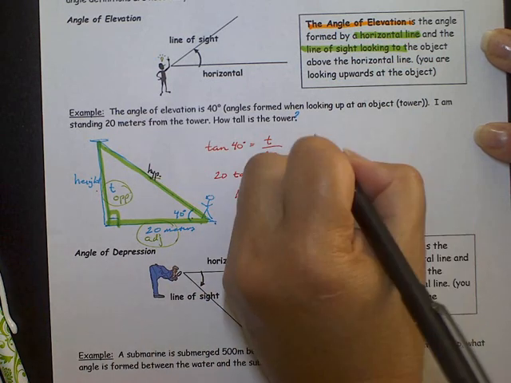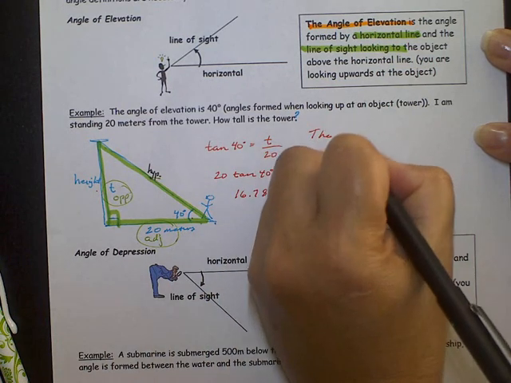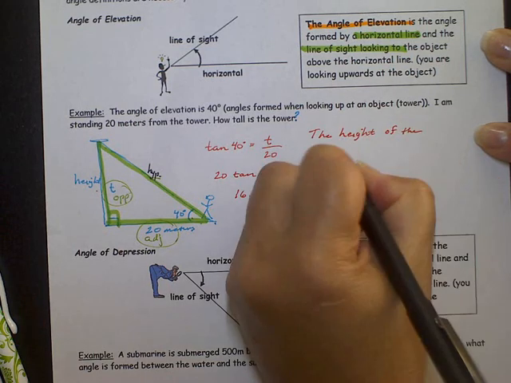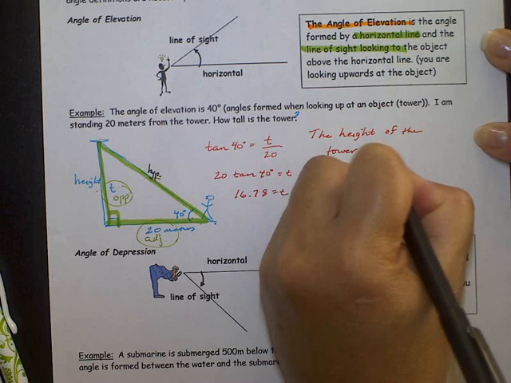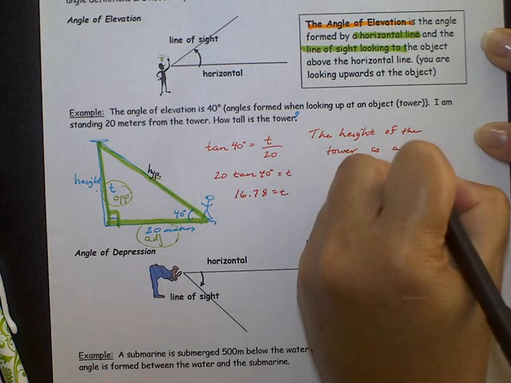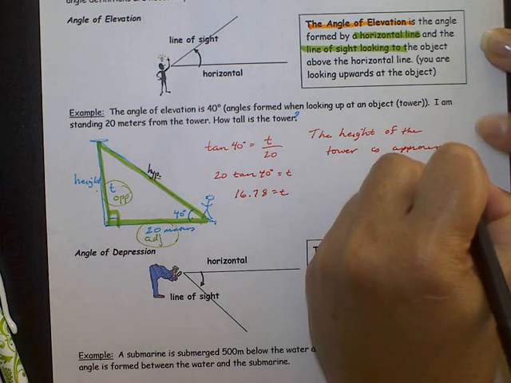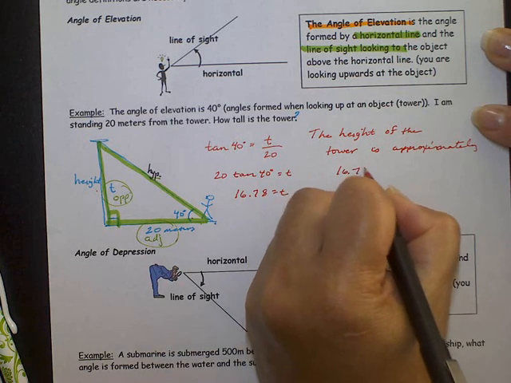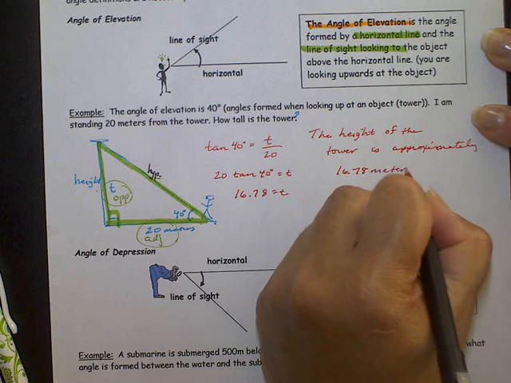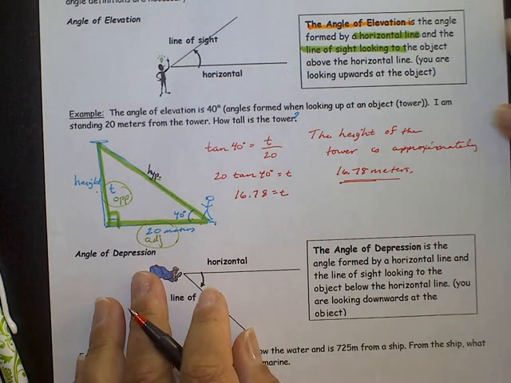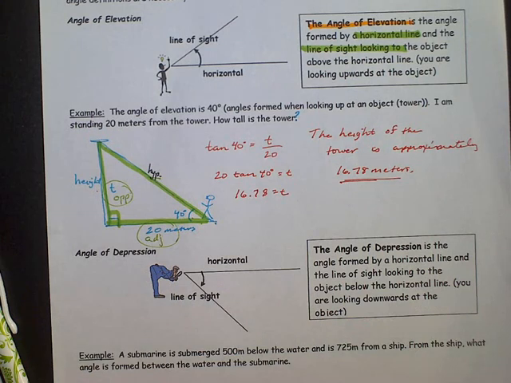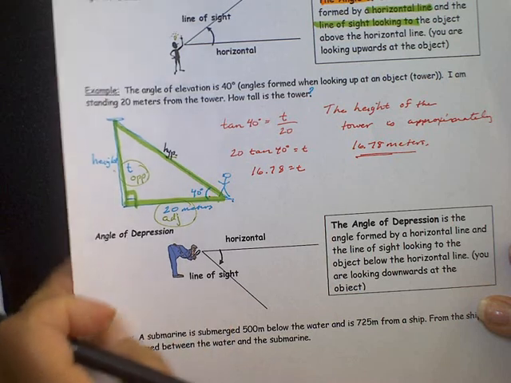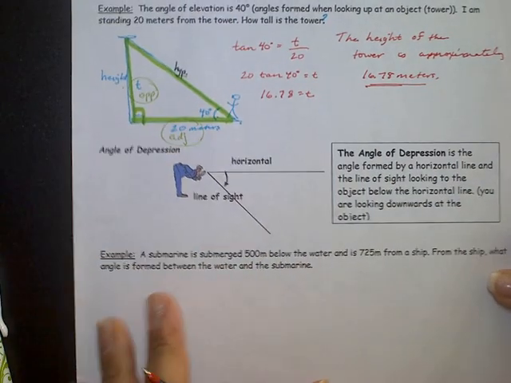The answer is the tower, or the height of the tower, is approximately 16.78 meters. Okay, the units are important. So you can either write 16.78 or 16.8 meters, depending on whether you round to the nearest tenth or hundredths. It doesn't tell you, so you can choose.